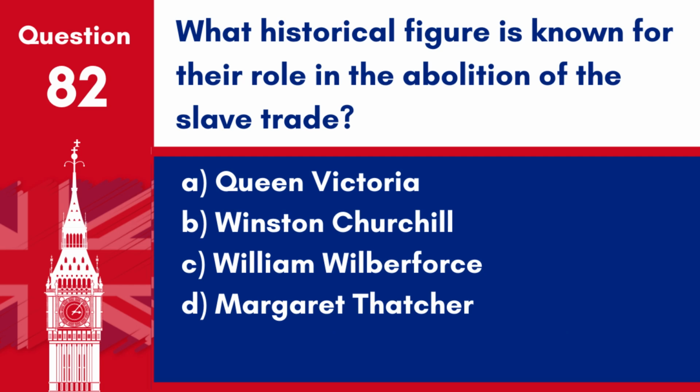Question 82. What historical figure is known for their role in the abolition of the slave trade? A. Queen Victoria. B. Winston Churchill. C. William Wilberforce. D. Margaret Thatcher. Answer: C. William Wilberforce. Wilberforce was a key figure in the movement to abolish the slave trade in Britain, leading to the Slave Trade Act of 1807.